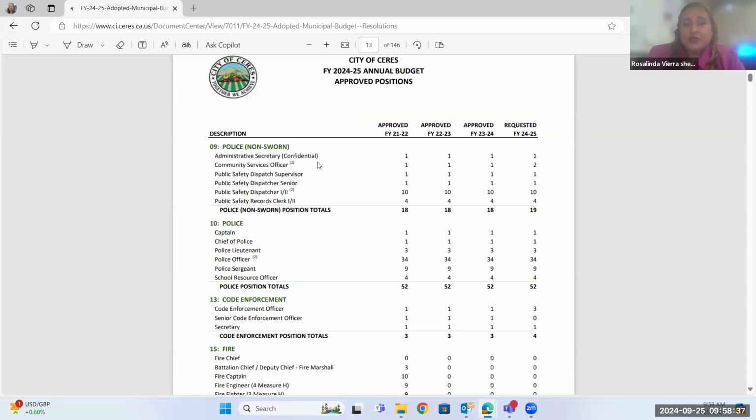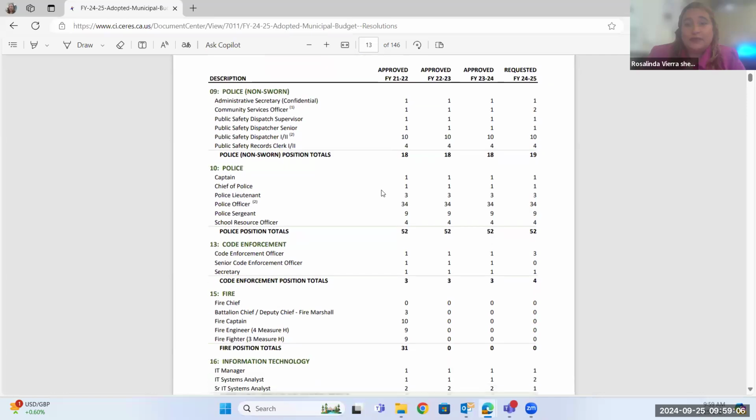So right here, these are our non-sworn police officers. This is everything from community safety officers to dispatchers. Again, as you can see, we've been pretty consistent at 18, and now we went to 19. So you'll see we have one extra position, our community service officer. We actually hired a full-time one, so we actually have 2 positions there now, I believe 1 full-time and 1 part-time. So I just want to make sure you understand the actual non-sworn police employee count is up 1.